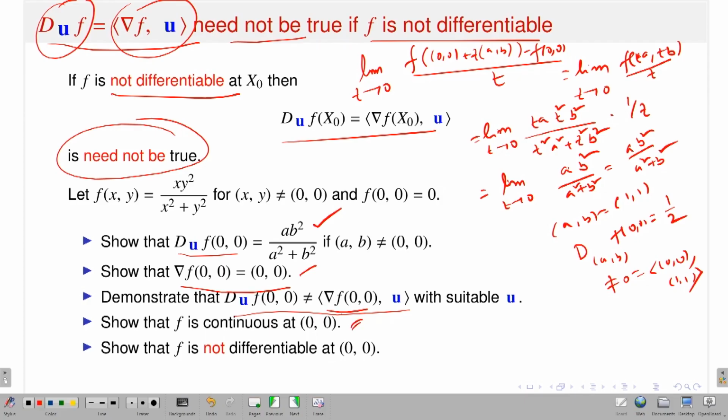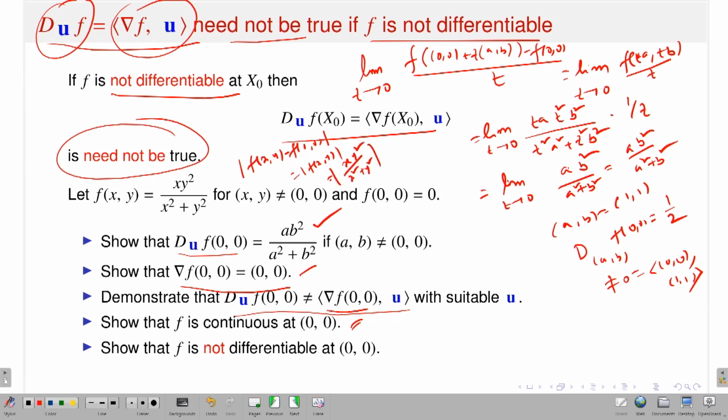You can check that it is continuous. Continuity is also kind of straightforward in a sense. You just use the definition of continuity, right? I am just giving a hint to you. So, you have to show an estimate for f(x, y) minus f(0, 0). f(0, 0) is 0, right? Therefore, this is nothing but f of (x, y). And what is this? This is the modulus of x y squared divided by x squared plus y squared.